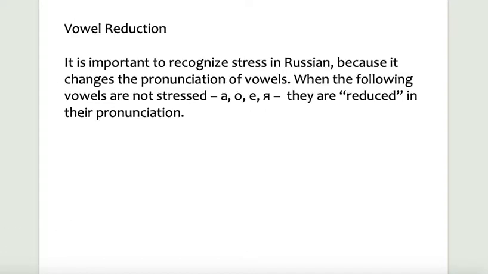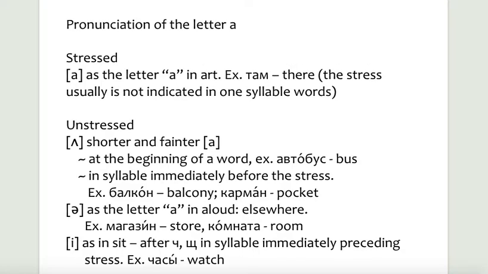And this brings us to the vowel reduction. It is important to recognize stress in Russian because it changes the pronunciation of vowels. When the following vowels are not stressed, A, O, Ye, Ya, they are reduced in their pronunciation. We'll take a look at each of the letters individually. So the letter A, when stressed, is pronounced A, as tam, there. The stress usually is not indicated on one syllable words because naturally it falls on the vowel, and the vowel in this example is A.